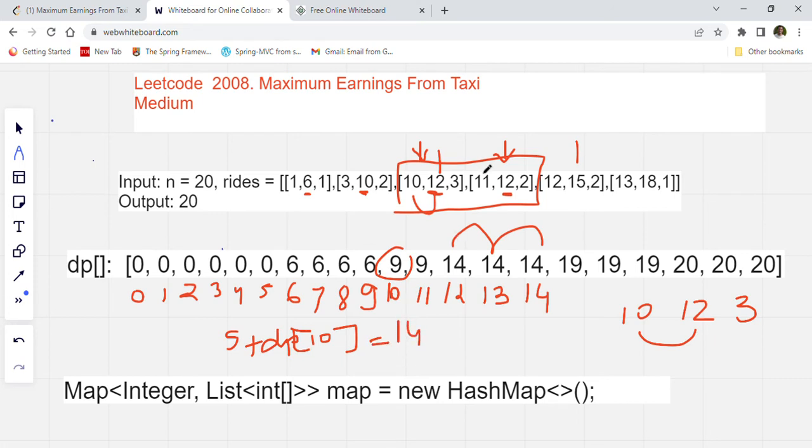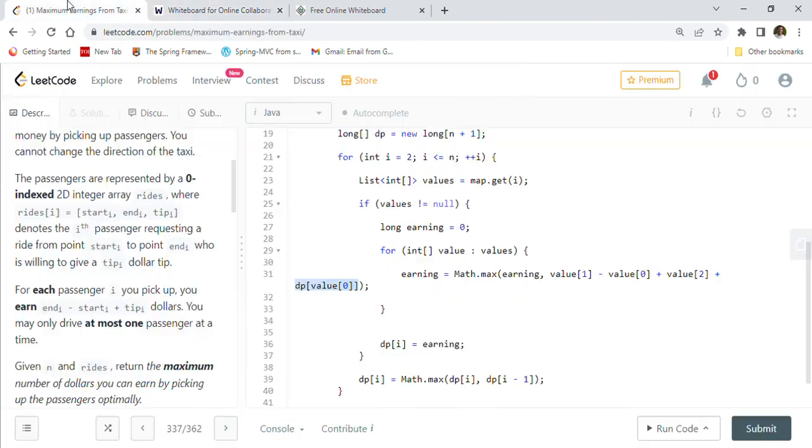Now we have to check the other passengers. For 11, 12 minus 11 is 1, plus 2 is 3, plus dp of 11, which is 9. So 9 plus 3 is equal to 12. We take the maximum of these values, 14, and assign it to dp of i. So we will always get the maximum earning, because we are using Math.max here.